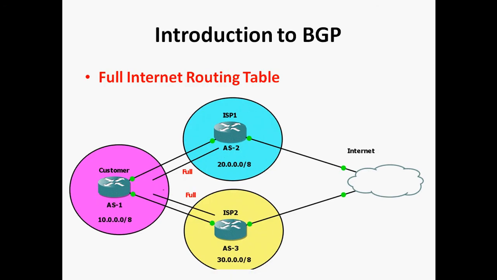So the next one is a full internet routing table. Full internet routing table means, for example, more than 5 lakh prefixes are there, and the complete routing table will be advertised to the customer. But this is not a good idea, because a customer-side router should have a high configuration; we need a minimum of 512 MB of RAM to run the BGP protocol.